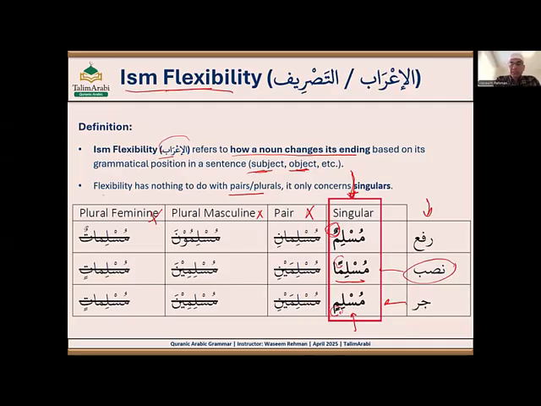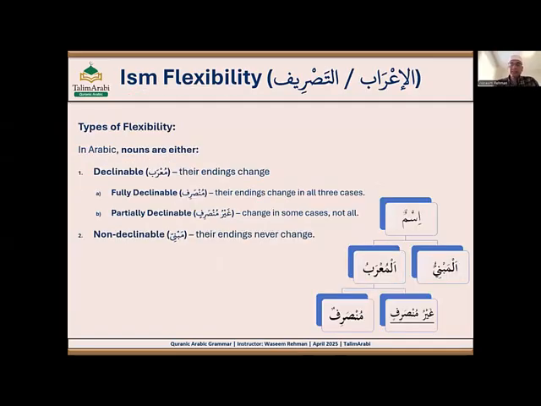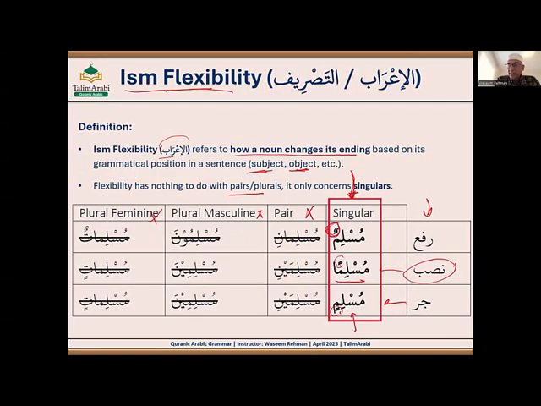This column. So now let's see the different types of flexibility. In Arabic, nouns are either declinable, which is called mu'rab, or non-declinable, mabni. When we say an ism is declinable, it means its ending will change, like the harakah on the last letter, or its i'rab.